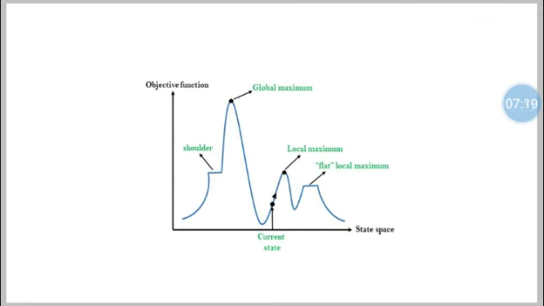So this is the main drawback of the simple hill climbing algorithm, that you will get stuck in the local maximum, so you won't reach the global maximum. Once you reach the local maximum, you can't come backward and start climbing again to reach the global maximum. You can't do that in hill climbing. So you will be stuck in a local maximum and can't reach the global maximum. This is one drawback.